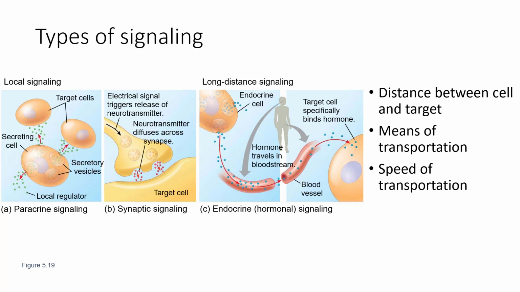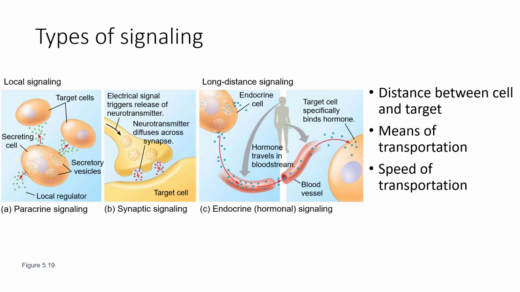This is synaptic signaling. And there is also endocrine or hormonal signaling, which is long distance and utilizes the blood vessels of the circulatory system to move the hormone from the endocrine cell to the target cell. This means that the signal will go through all blood vessels and come in contact with all cells that are in contact with blood vessels. So all cells. So hormones go to all cells, but only some of them will receive the signal and some of them will respond differently. And we'll finish that up at the end when we talk about steroid hormones.